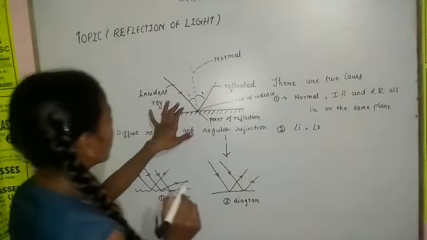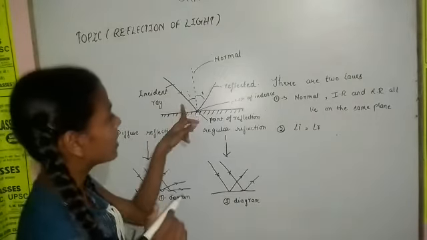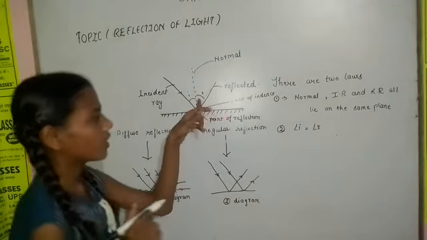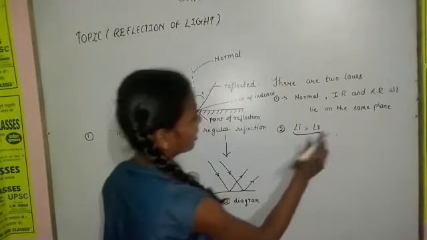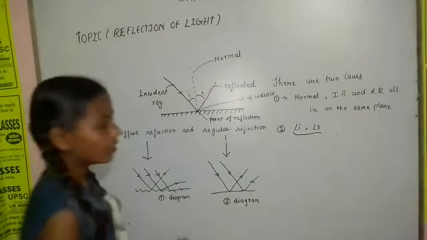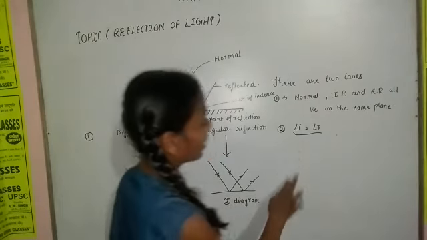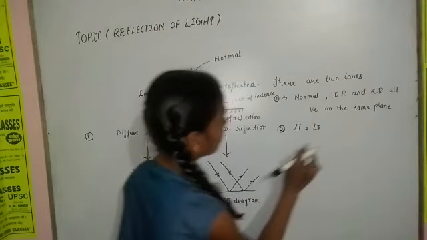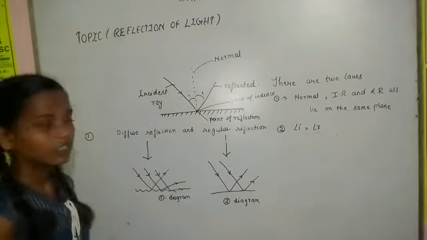The angle formed by the incident ray with the normal is known as the angle of incidence, and the angle formed by the normal and the reflected ray is known as the angle of reflection. So in a plane mirror, this law is very important. By using this law, we can solve so many numericals. You can use this law of reflection for solving numericals, and this law is also very important for explaining the wave theory of light. Thank you.